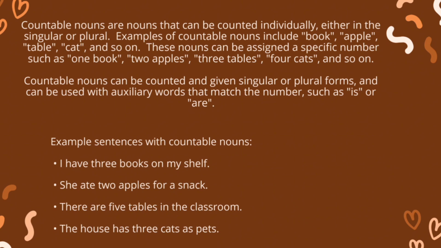Example sentences with countable nouns. I have 3 books on my shelf. She ate 2 apples for a snack. There are 5 tables in the classroom. The house has 3 cats as pets.